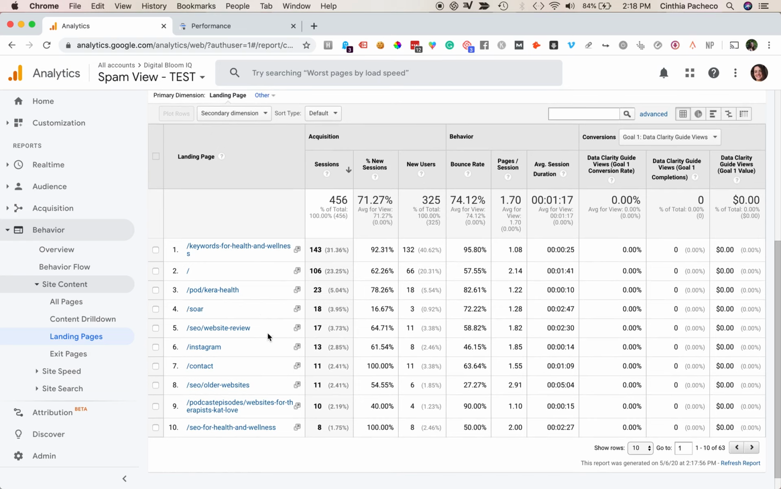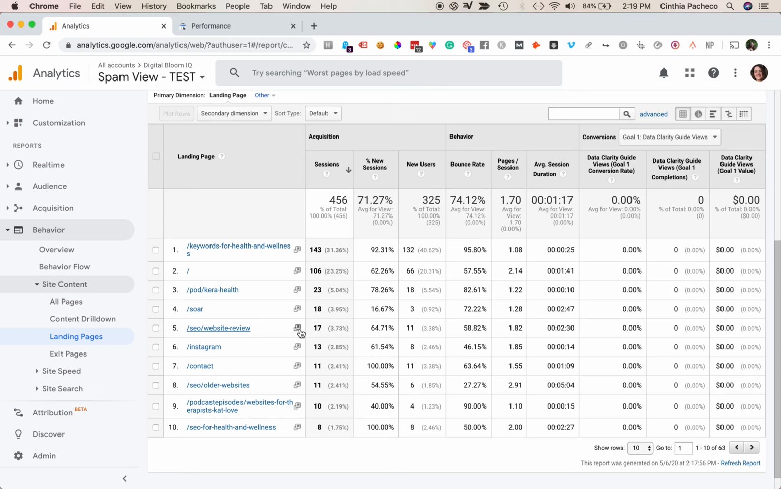This one is interesting. This is a website review page I did a couple of months ago. It's not super in depth, so maybe that's also an indication to elaborate on this page. The bounce rate is fairly good there, actually.